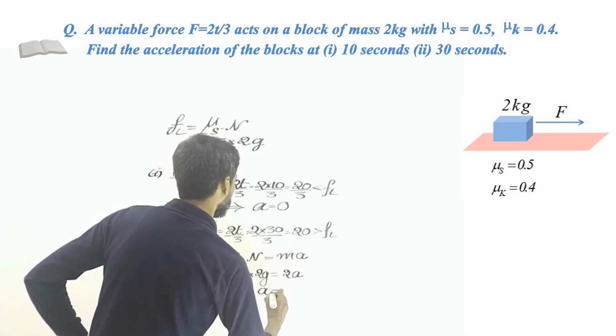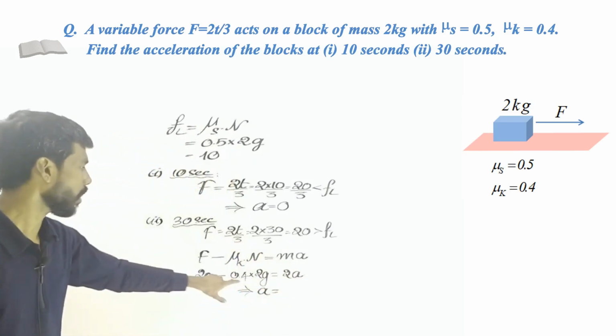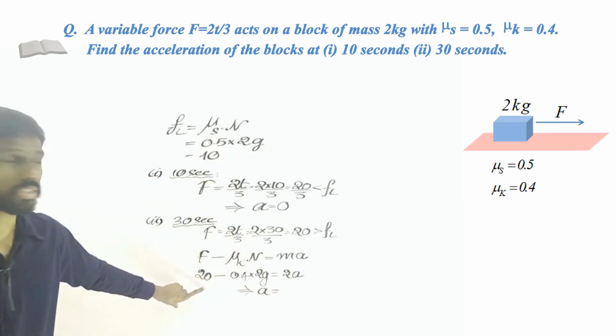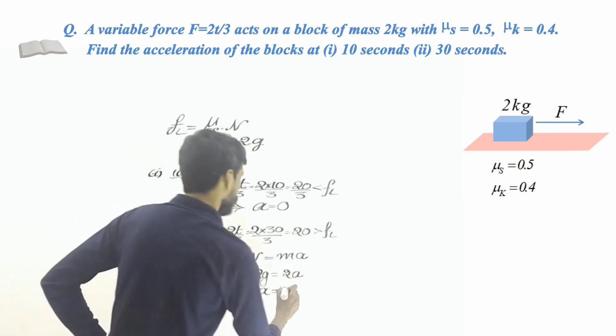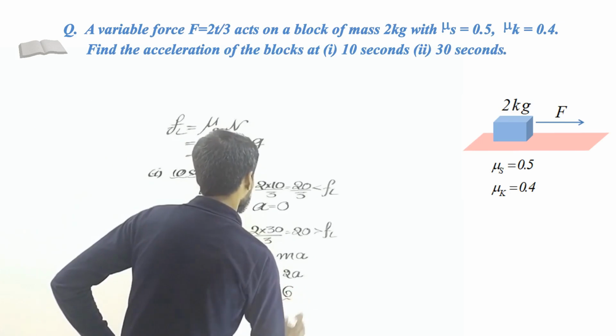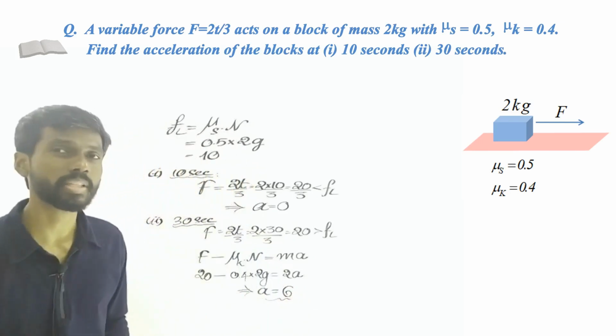That will give you the acceleration of the block. So what is it? 20 minus 8, which is 12, divided by 2, is 6. So that's all. So 6 meter per second square. So that is the acceleration of the block.